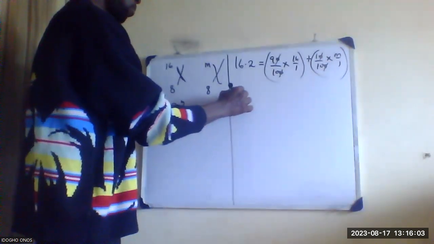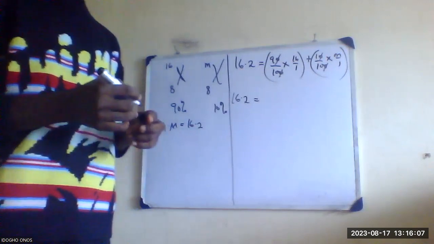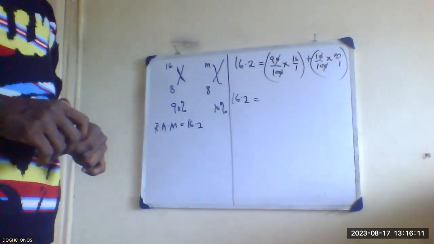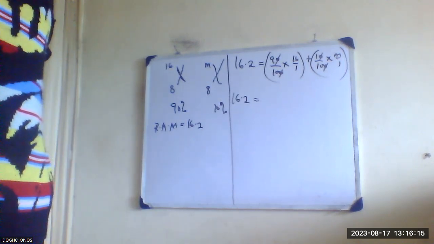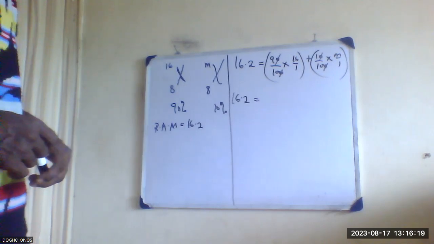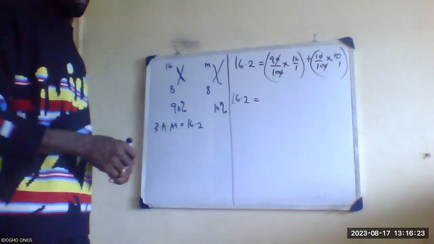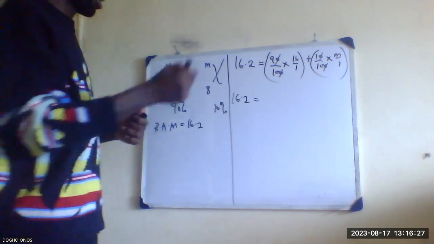So 16.2 equals 9 times 16. 9 times 16 is 144.